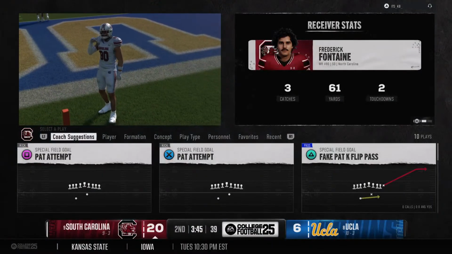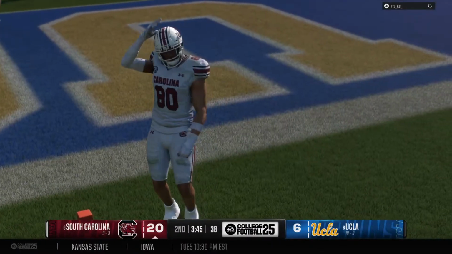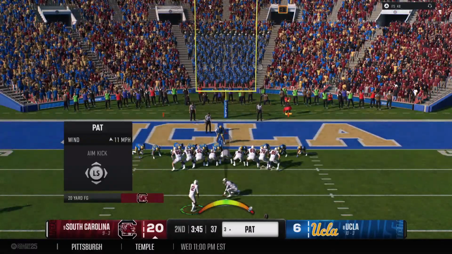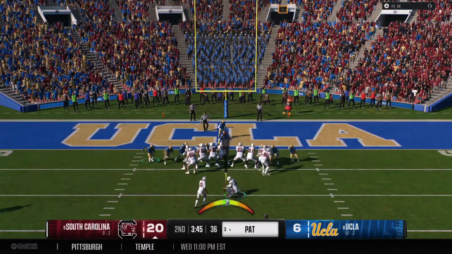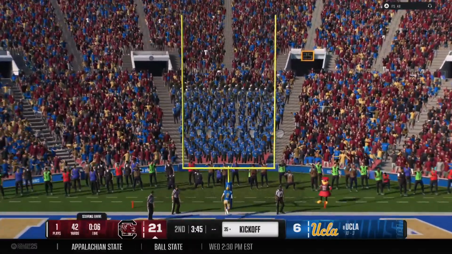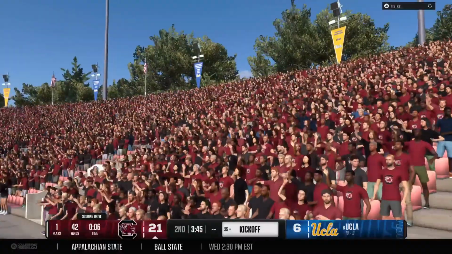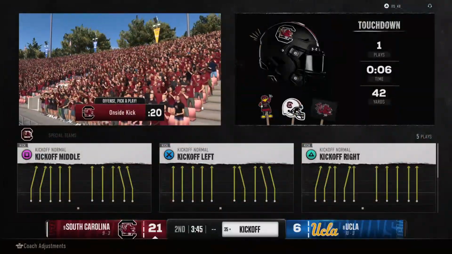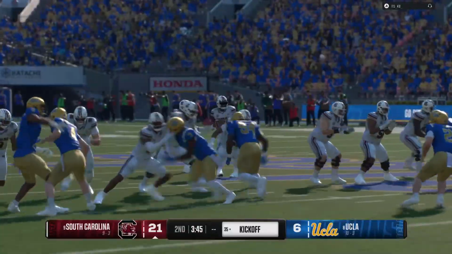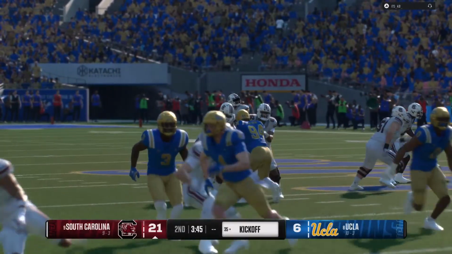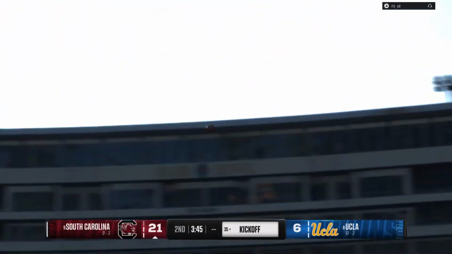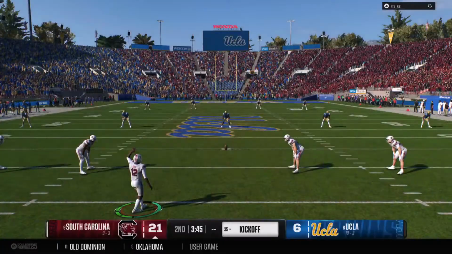South Carolina. That's what makes this guy so dangerous as a wide receiver. He can catch the ball underneath, shake and bake and go by you, or use his speed to get around you and make a big play like this for a touchdown. PAT is good, so the lead is 21-6. That makes the score South Carolina 21, UCLA 6. Getting set to kick the ball off now.